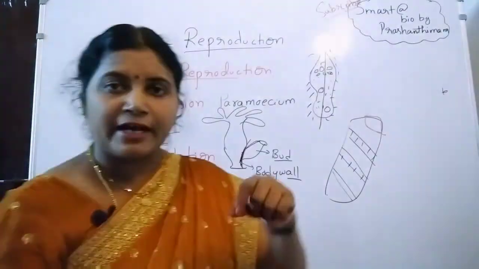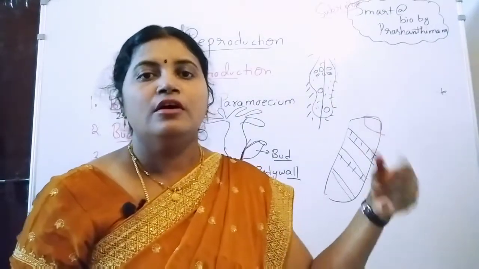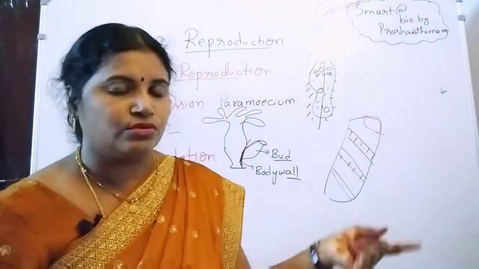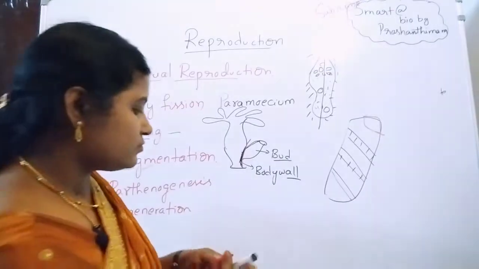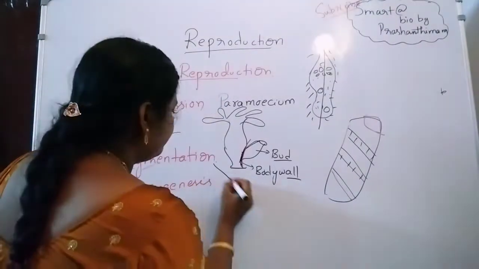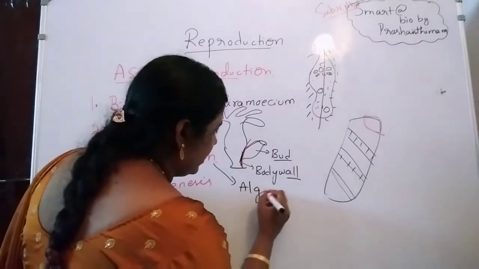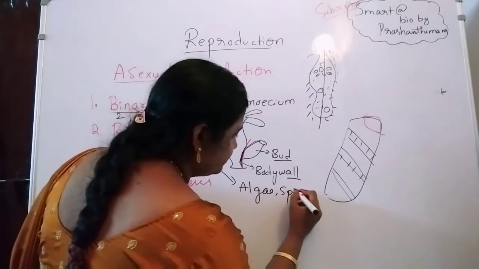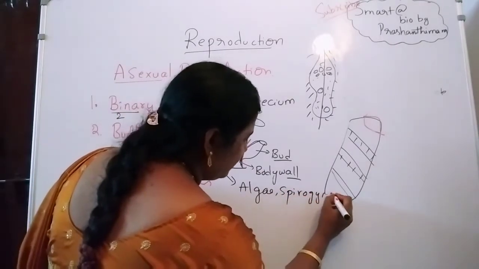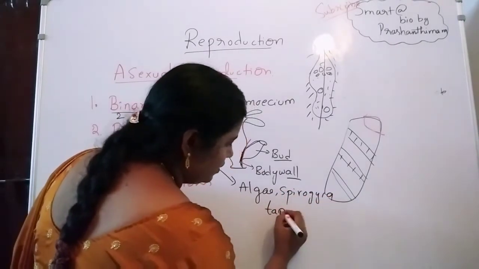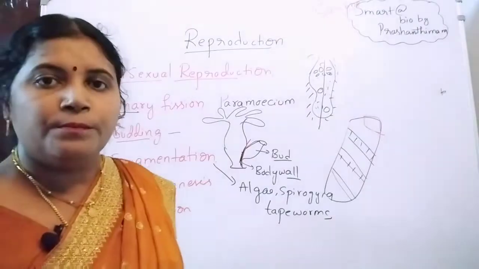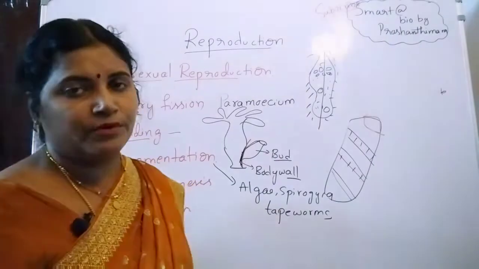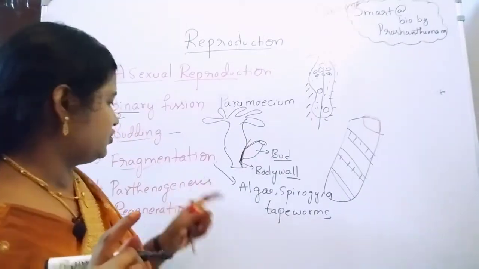Fragmentation means fragments are going to be formed as new individual organisms. So this process is fragmentation. Thus we can see it in algae, here in Spirogyra, and even tapeworms also perform the same type of reproduction, the fragmentation method.